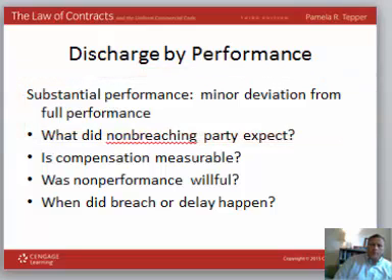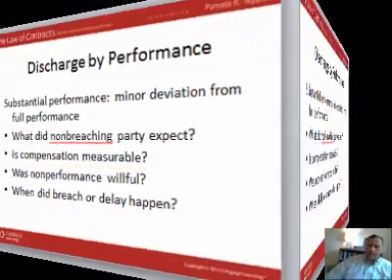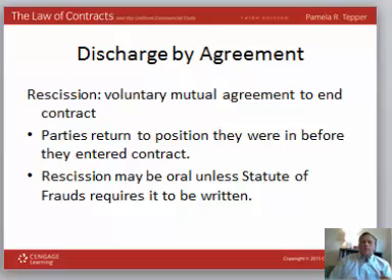It is an inconsequential deviation from the heart of the contract. On the other hand, if you ask for a house to be built with 8 rooms and the builder builds you a house with 7 rooms, that's a substantial deviation. That's a big difference in what you paid for. So in this case, while you will still have to pay for the house, equity will demand that there be some reduction in the price. So there is performance, but it's not complete performance. It's substantial, and it is a significant deviation.